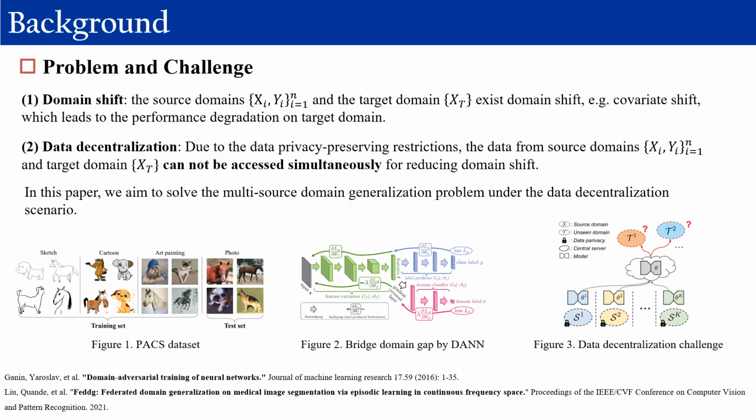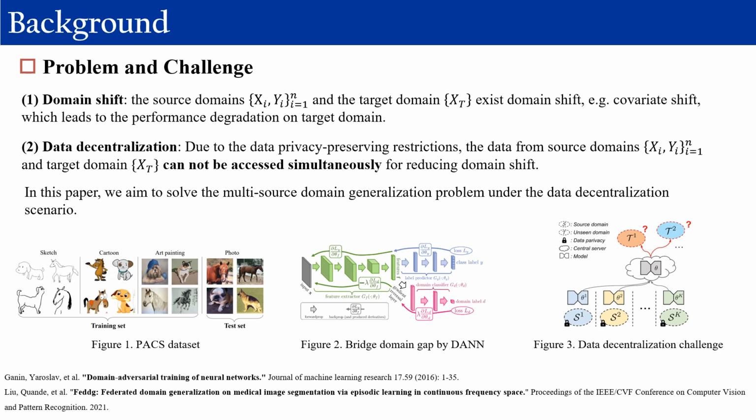Deep learning has made great progress by assuming that the training data and testing data are from independent and identical distributions. When the source domains and target domain exist domain shift, as shown in Figure 1, the performance on the target domain will degrade largely. Furthermore, the data from different domains are kept decentralized due to data privacy restrictions, which brings difficulty for bridging the domain gap.